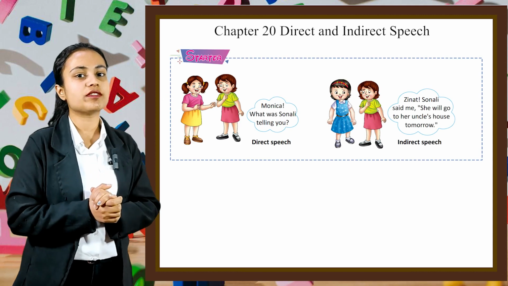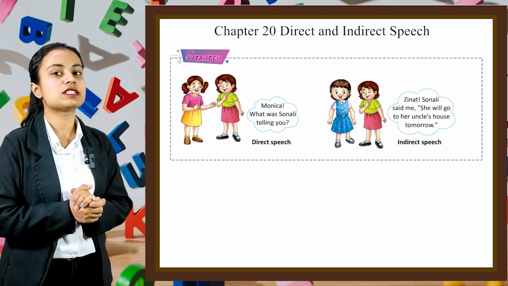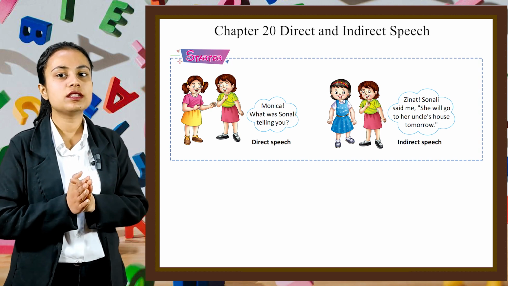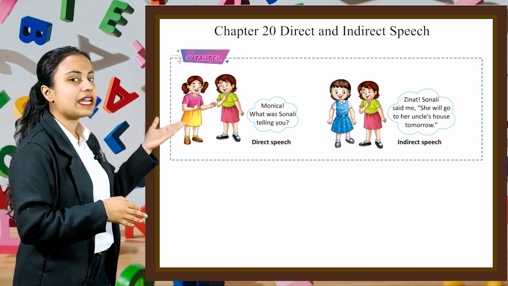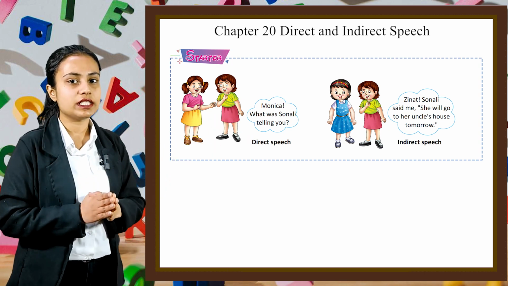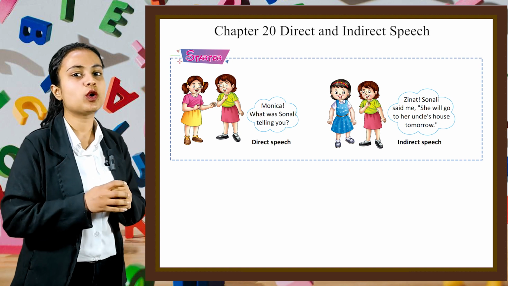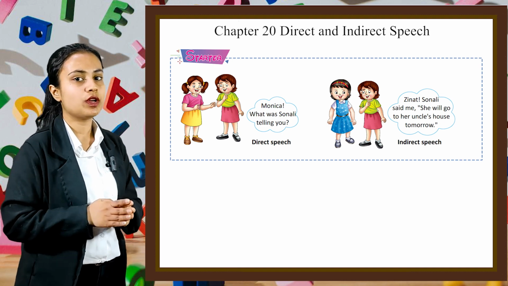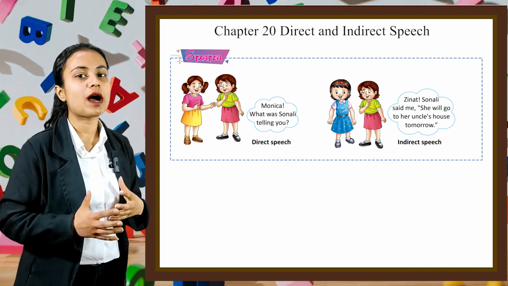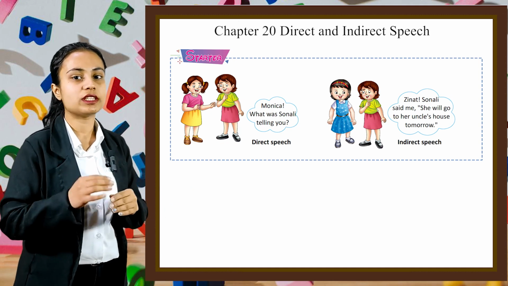Here two pictures are given. In the first picture two girls are talking. One is saying, "Monica, what was Sonali telling you?" So it is a direct speech. And in the second picture, the girl is saying, "Zeenat, Sonali said to me she will go to her uncle's house tomorrow." So here it is indirect speech. So let's learn more about direct and indirect speech in this chapter.